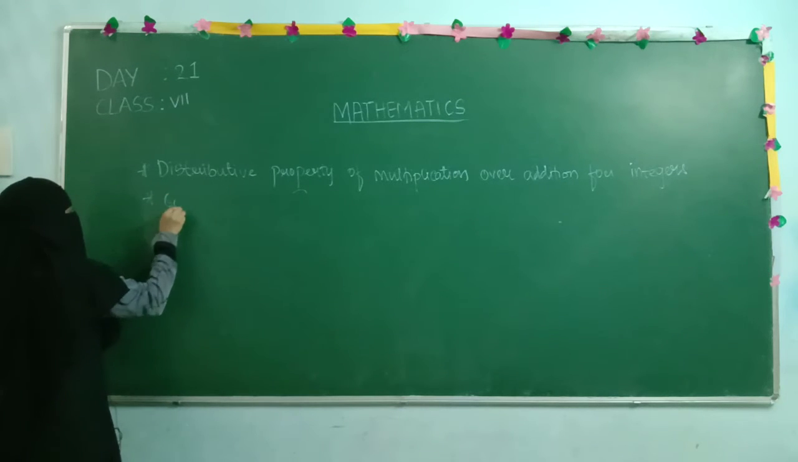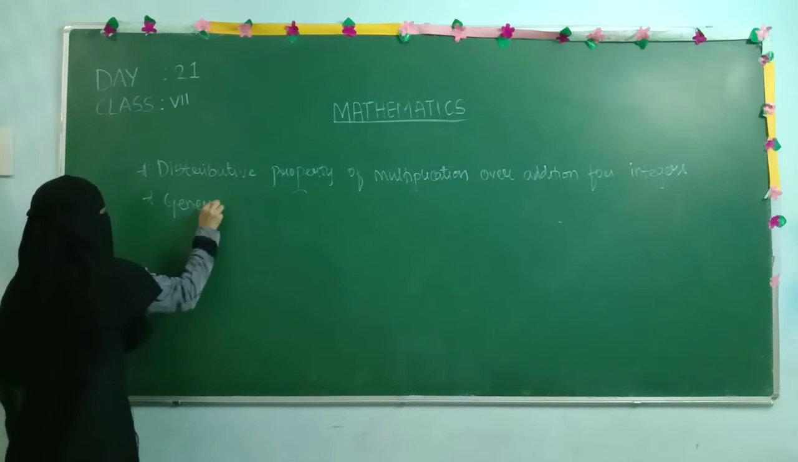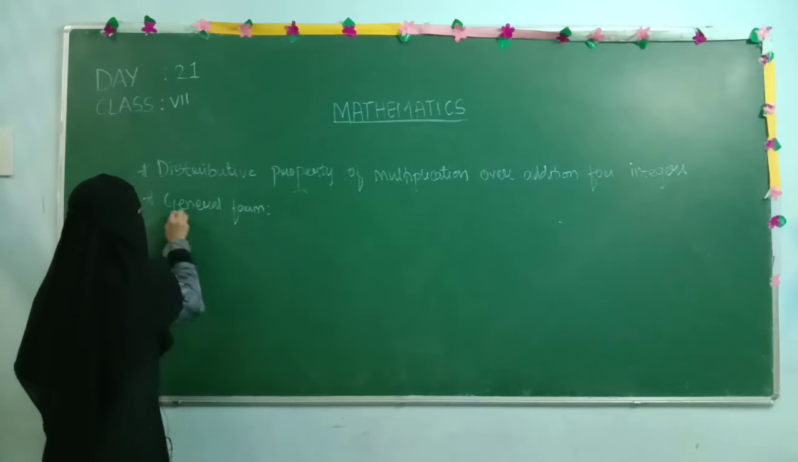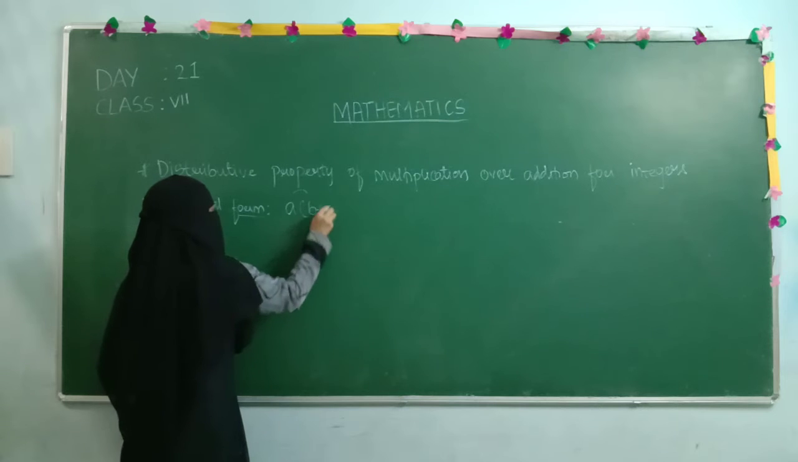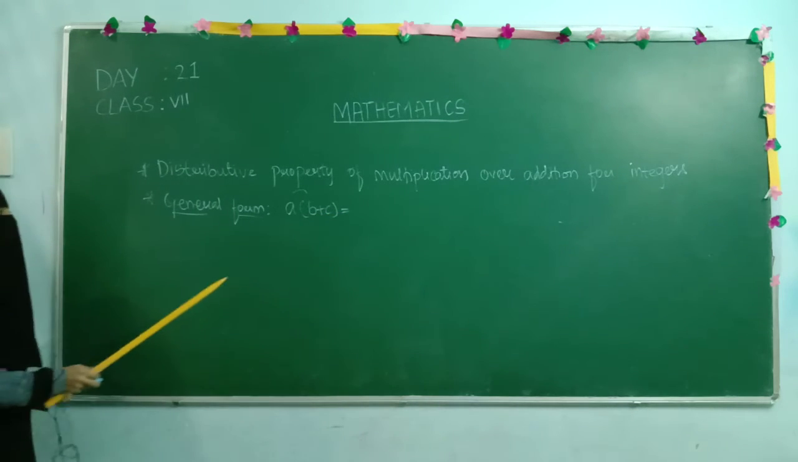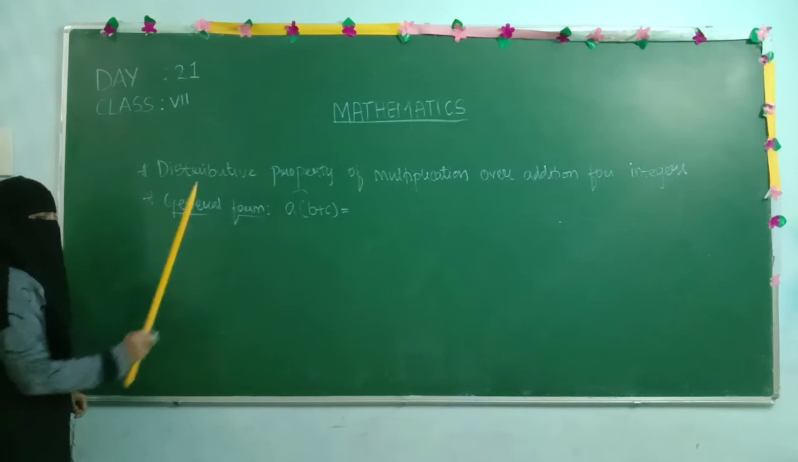so that you will understand the difference between the other properties and this property. A of (b plus c) equals to. So this is your LHS part. Now we are going to obtain the RHS part by using this LHS part only.